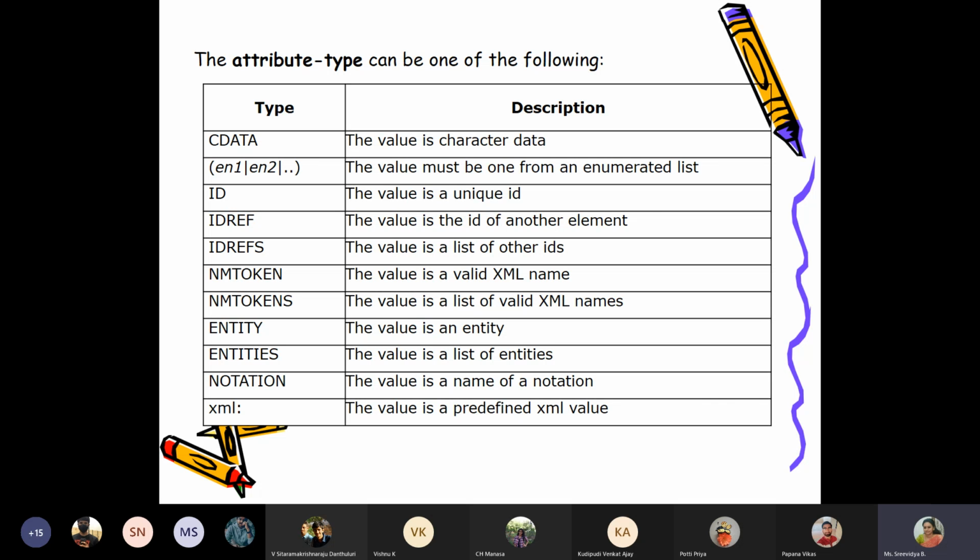So I can have enumeration 1, 2, 3, all the different values in that enumeration list, separated by a pipe symbol. Then one of those values will be picked. It can have a unique ID, an ID reference, then entity, and notation. It can also sometimes be a predefined XML value. All those are the different attribute types.